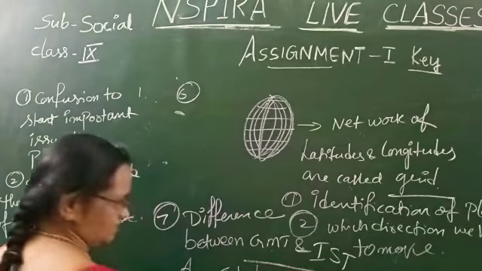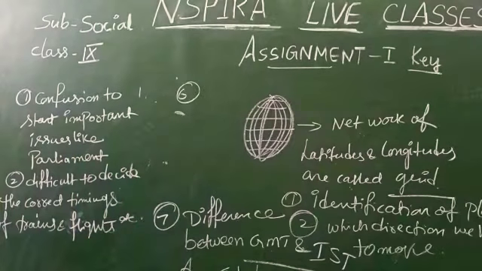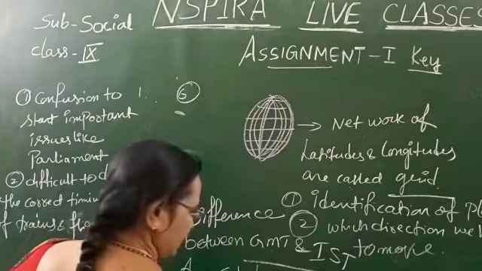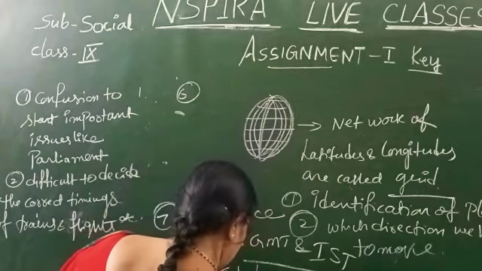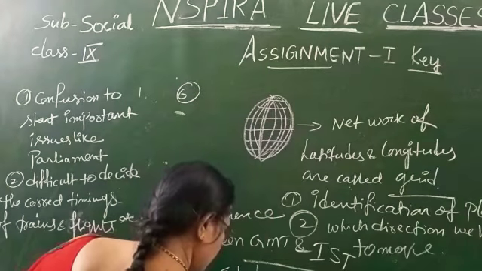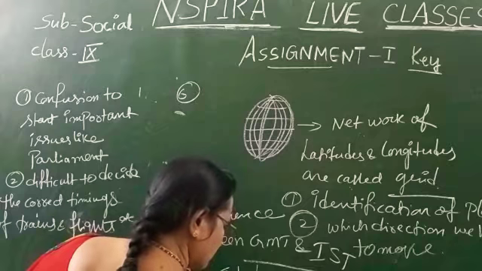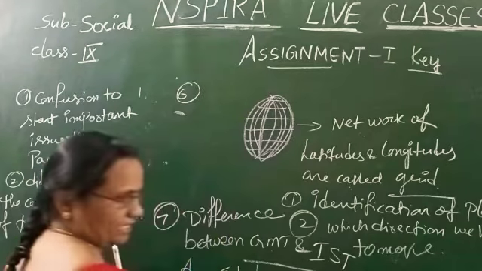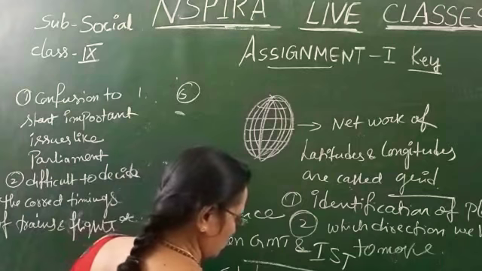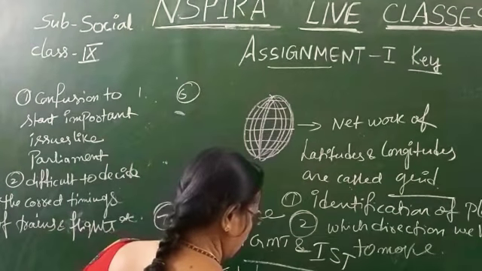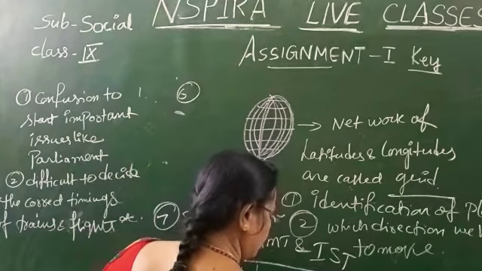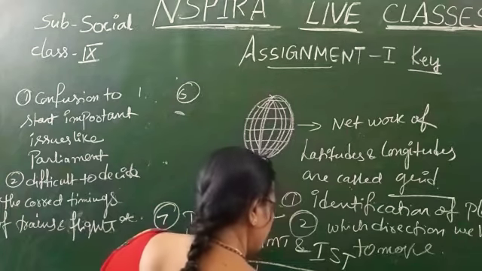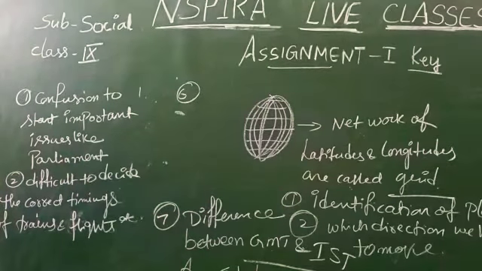What is the answer? 82.5 degrees east longitude. Don't forget to mention east longitude. You must give the answer as east longitude. 82.5 degrees east longitude is taken as India's standard time.